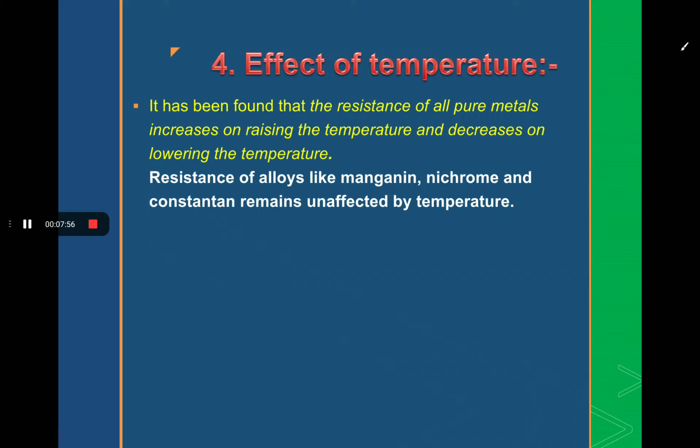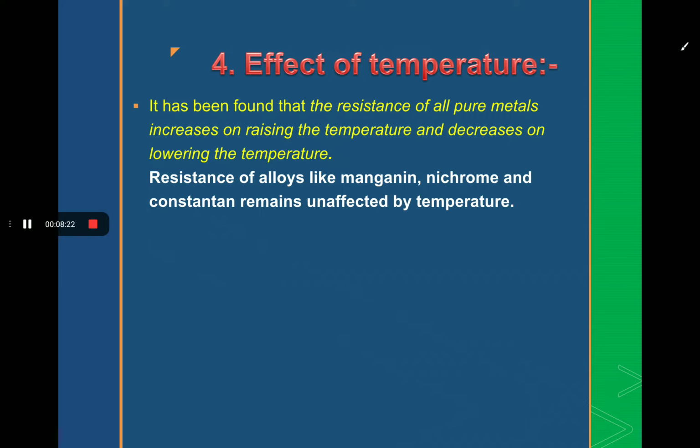As the randomness of the electrons increases, the probability of collision of electrons with each other also increases. And as the number of collisions increases, it increases the resistance. That's why we say that if we increase the temperature, the resistance of the conductor also increases.